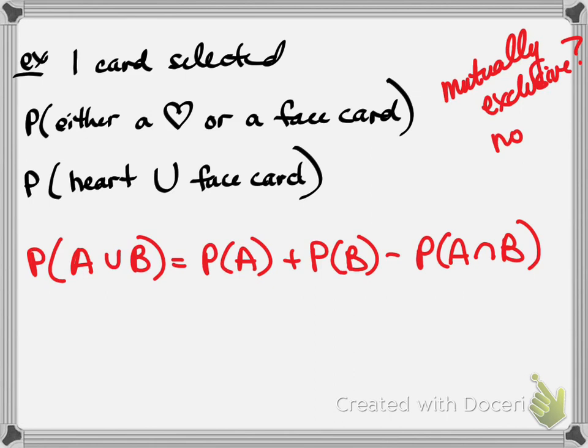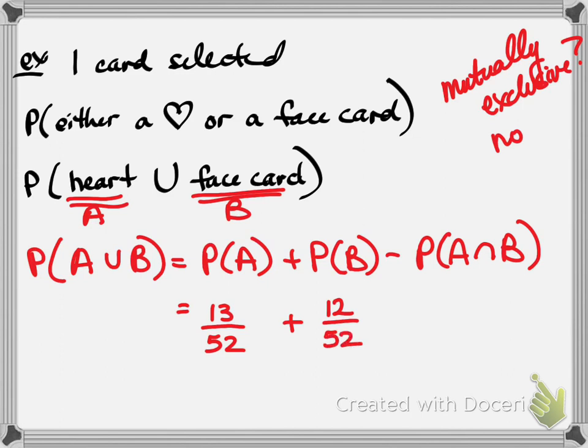So the probability of A happening, the first thing is A. The second event is B. Probability of A happening is how many hearts there are in a deck out of the total number of cards. The probability of B is the number of face cards in the deck over the total number of cards, and minus the probability of the number of cards that are hearts and face cards.